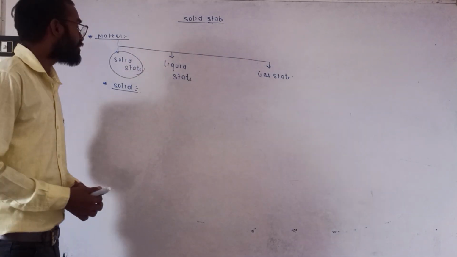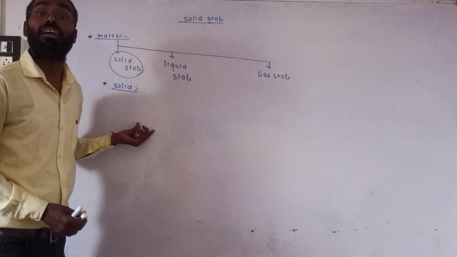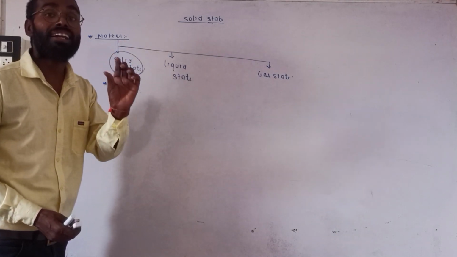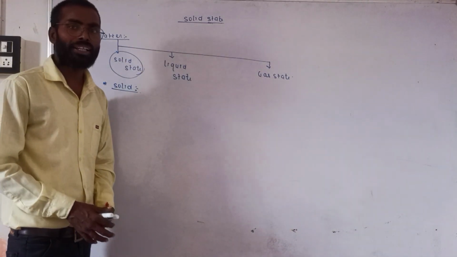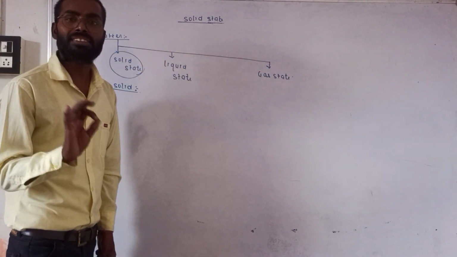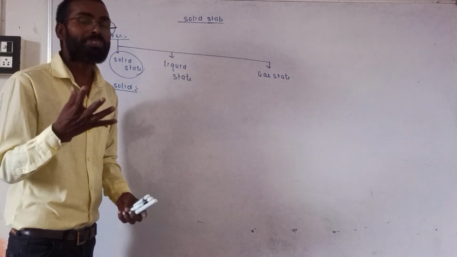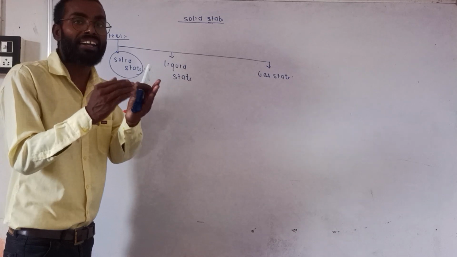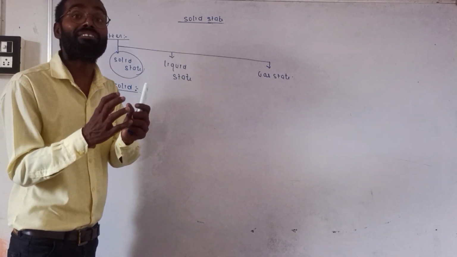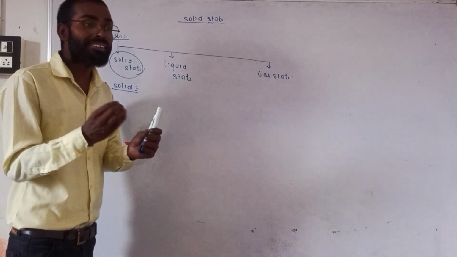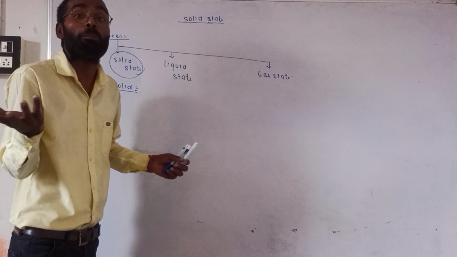Solid means that state of matter which is held together by large intermolecular force of attraction. We know that all substances are made up of atoms. In such substances, atoms are arranged in a regular pattern. Some are very hard and some are very soft because atoms are not tightly bonded.